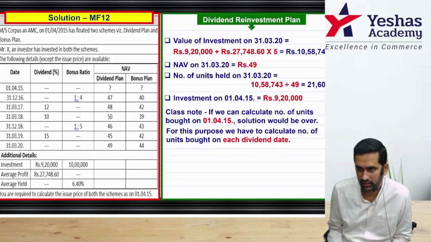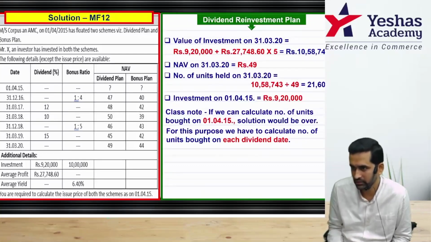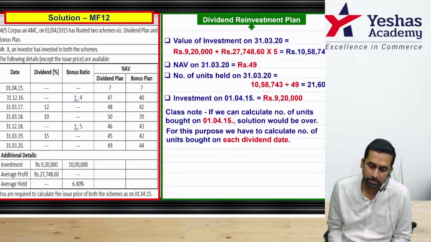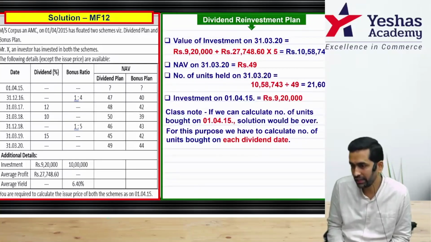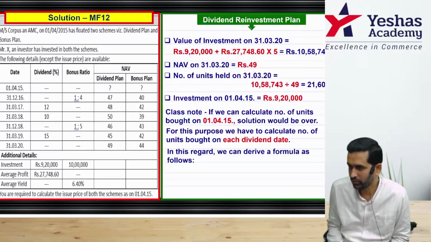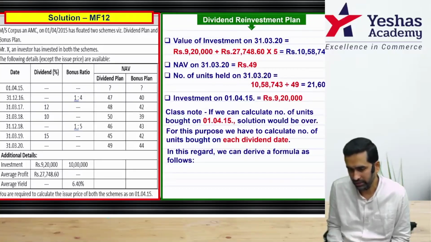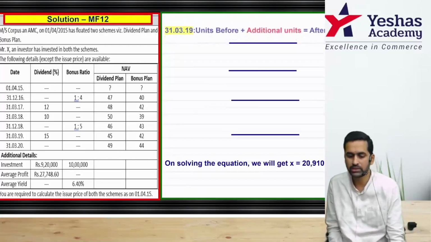There are three dividend reinvestment incidents. That means you have to calculate it thrice. For this purpose, we have to calculate the number of units bought on each dividend date. In this regard, we can draw a small equation or a formula like this. Let me show first, let's discuss, and then you can give a try. All of you on screen, please.